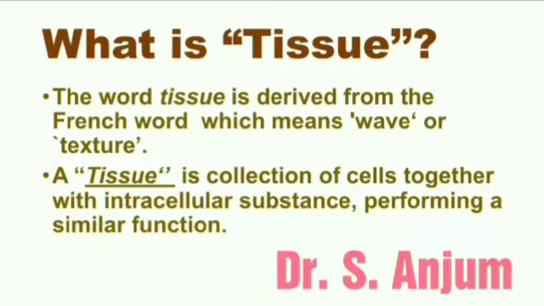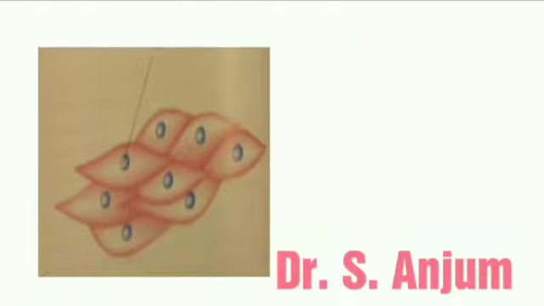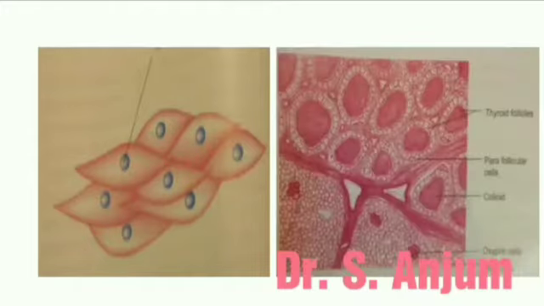So, tissue is a collection of cells together. You can see here there are a few cells which collect to form a tissue. Here you can see there are plenty of cells.